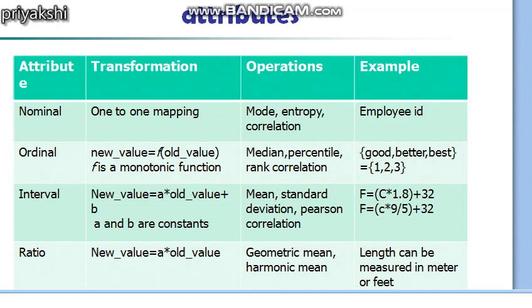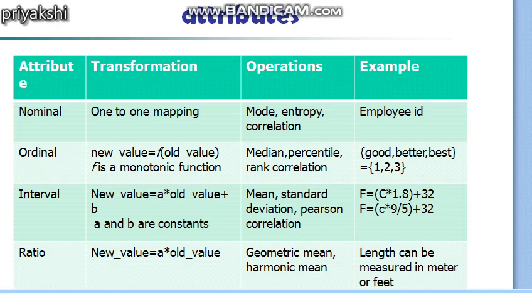So in case of a data mining algorithm, whenever you have data, first you have to find out the attribute or the types of the attribute. Then you have to know what the valid operations are that can be applied on the attribute, and you should know the transformation function: how can you transform the value of the attribute to another value without losing any information, or while preserving the information that is in the old value, okay.